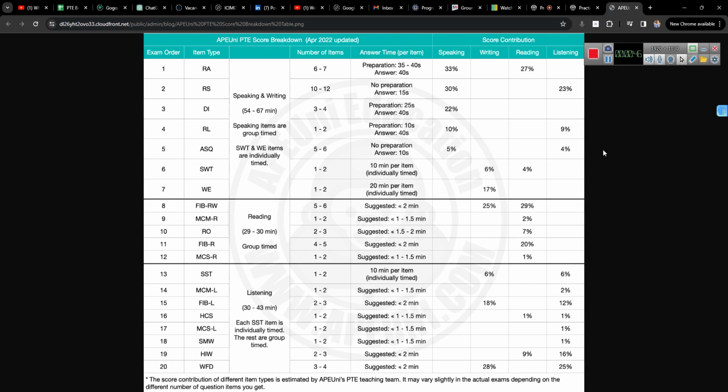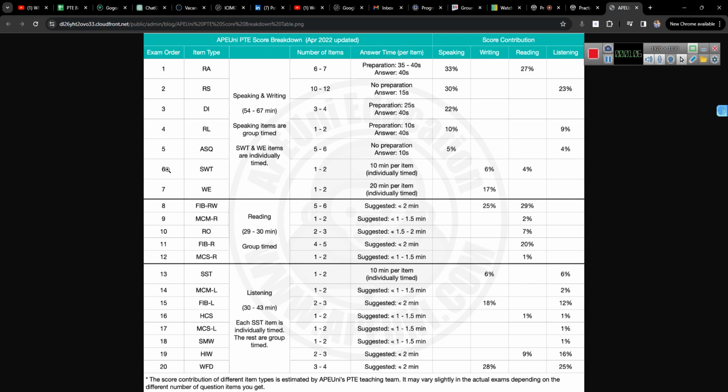Talking about the marks contribution or score contribution, these are not very heavy sections, but it does give you a fair deal of weightage in your PTE score: 5% in speaking and 4% in listening, which is around a tentative 9 to 10 marks in total.